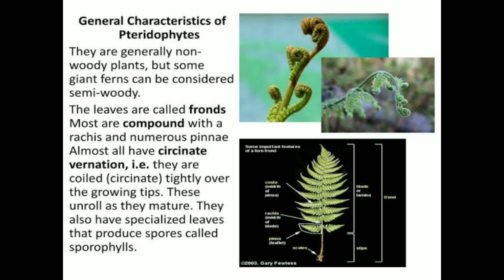The leaves are called fronds and are mostly compound, with the rachis and numerous pinnae. Almost all have circinate vernation, that is, they are coiled tightly over the growing tips. These unroll as they mature. They also have specialized leaves that produce spores, called sporophylls.